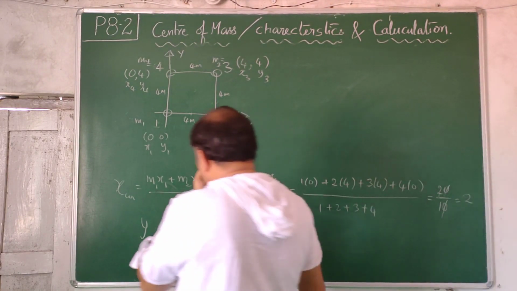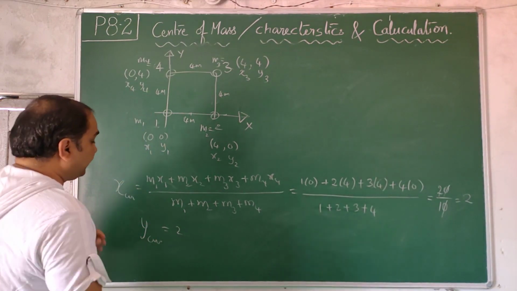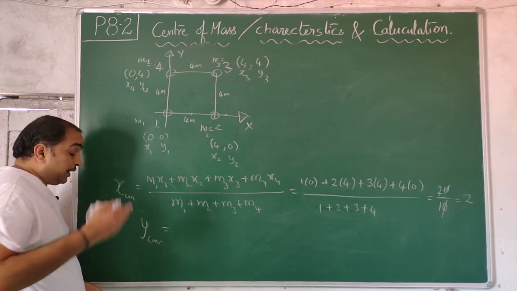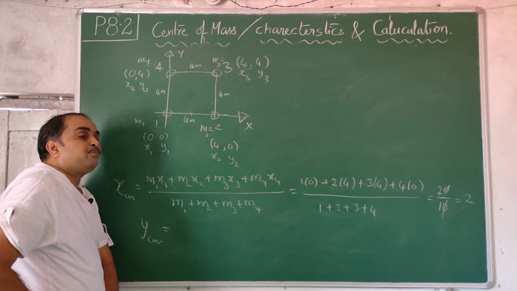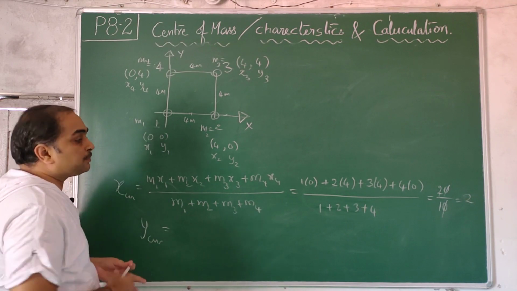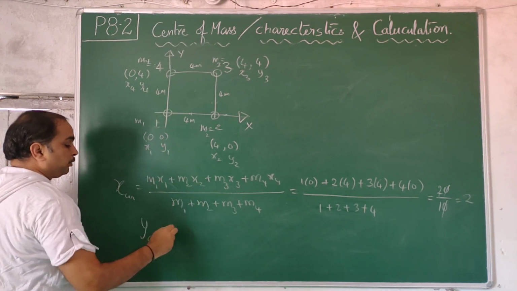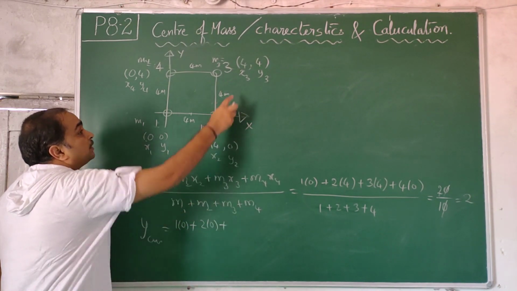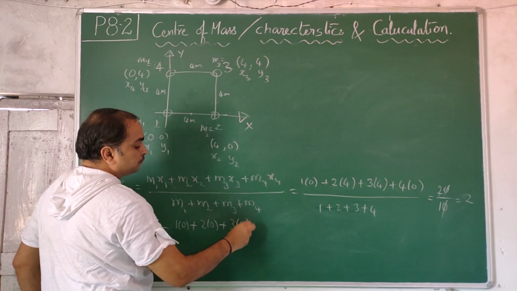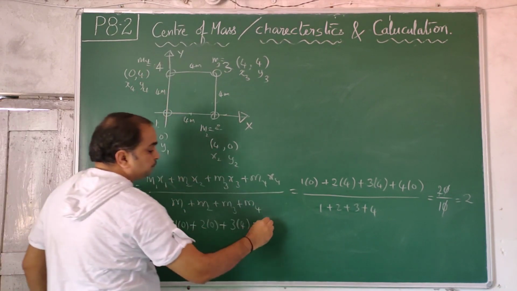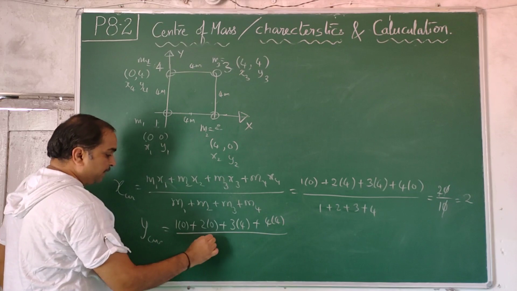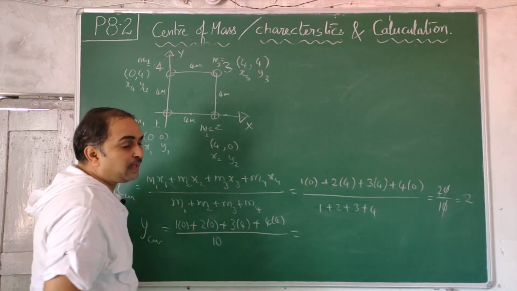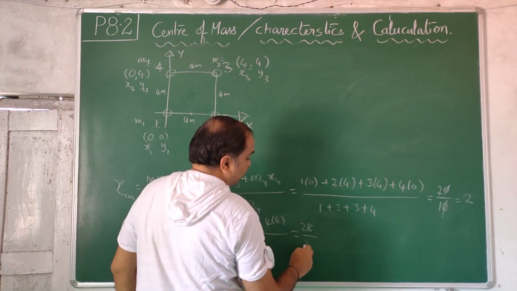Why is it happening like that? Okay, let us check YCM, then we'll see whether it's coming like this. It will not come at the center because unequal masses we have taken. I confirm it. In the previous case it comes at the center, XCM, YCM come the same. Now M1, Y1, 1 into 0 plus 2 into the second coordinate plus 3 into 4 plus 4 into 4, divided by 1 plus 2 plus 3 plus 4, 10. 4 4s are 16, 3 4s are 12, 16 plus 12, 28, by 10,